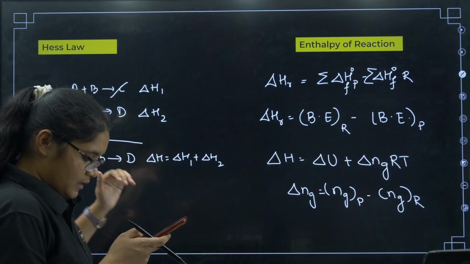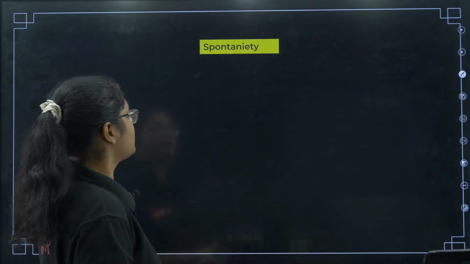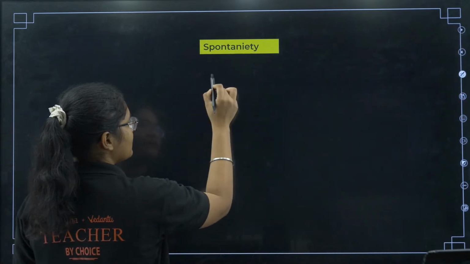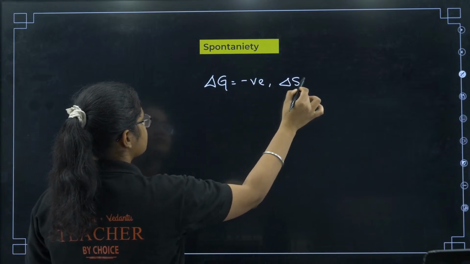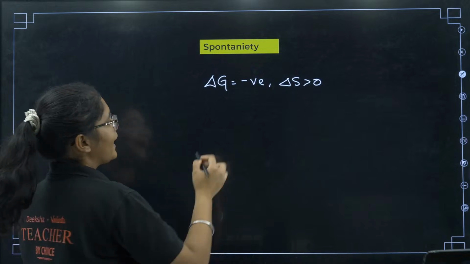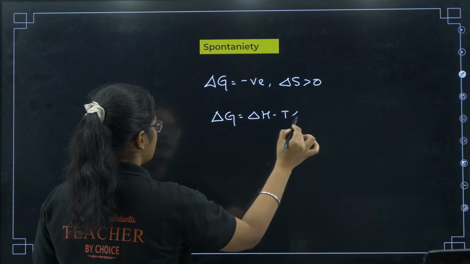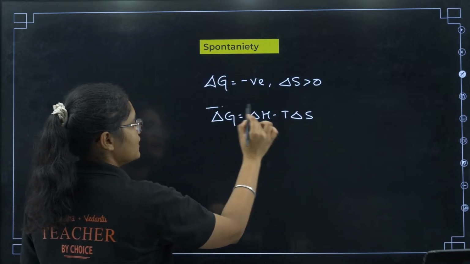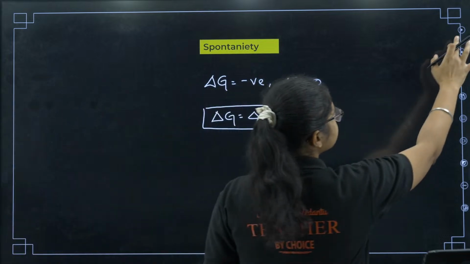Okay. Next, we will be talking about spontaneity. What are the criteria for spontaneity? Delta G should be negative and delta S should be positive. And what is the equation? We have delta G is equal to delta H minus T delta S. This is the equation. Clear? Please note down this formula.